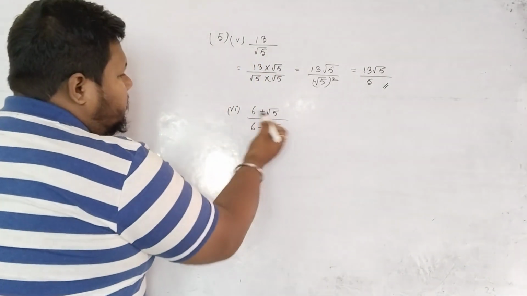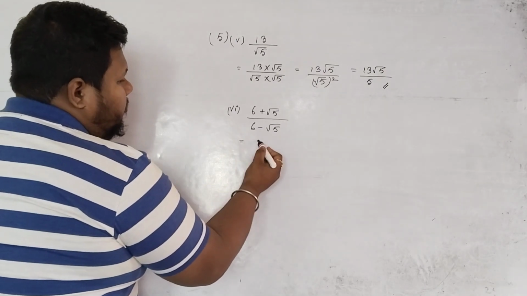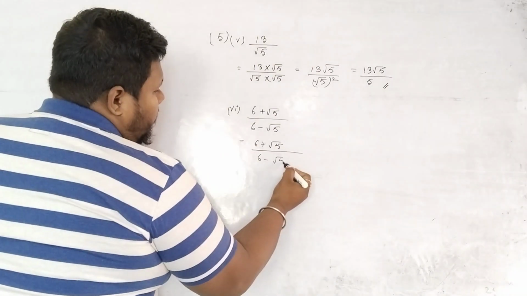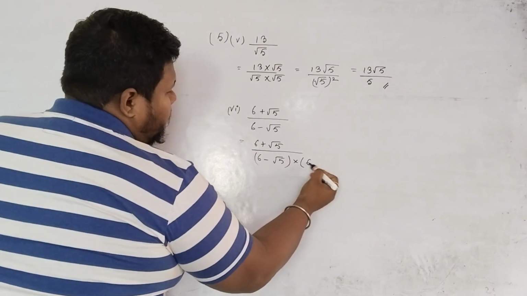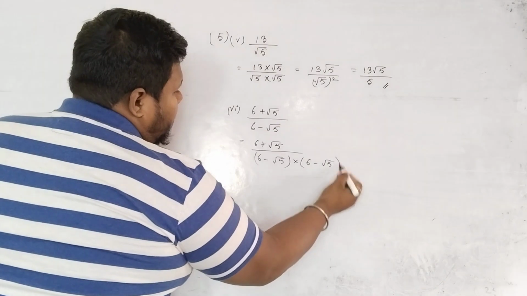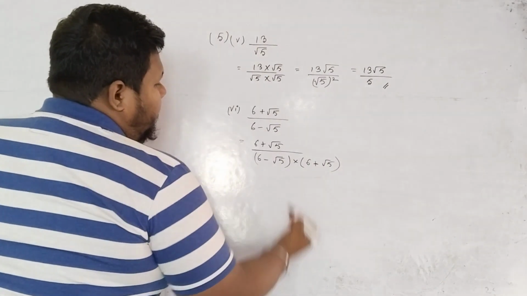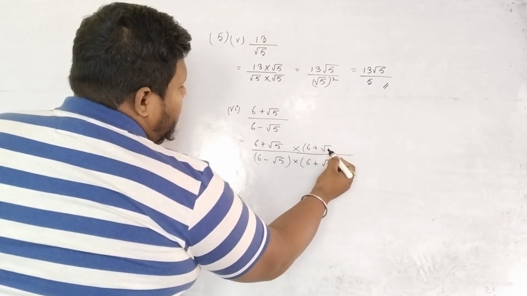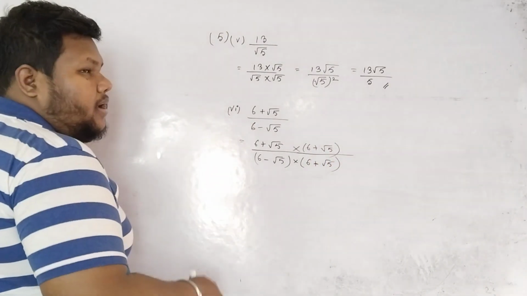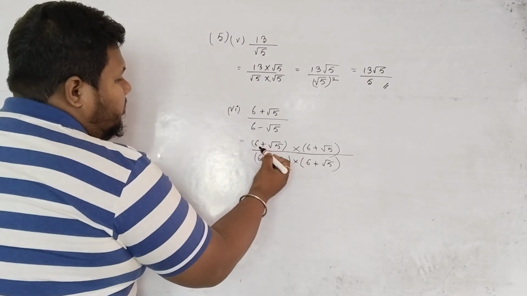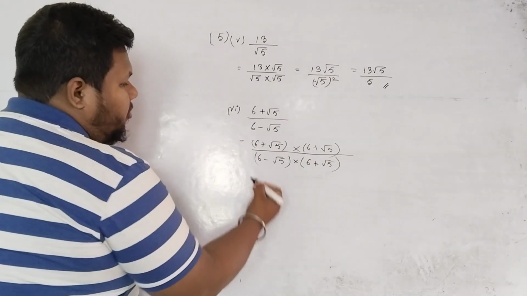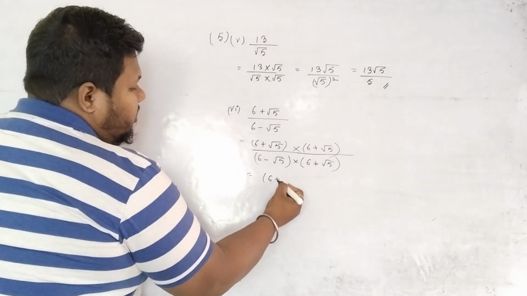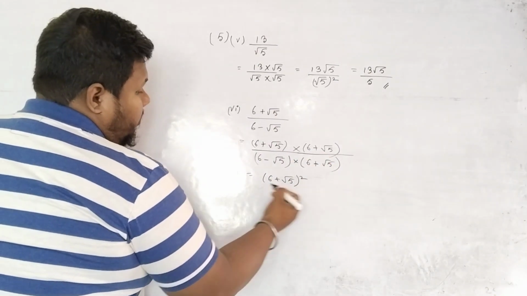So next question, 6 plus root 5 by 6 minus root 5. Two terms are there. So we will multiply with the same two terms, 6 root 5, but here minus is there, so the sign will be plus here, and whatever we have multiplied in the denominator, that same thing will multiply with the numerator. So 6 plus root 5 into 6 plus root 5, you tell me what will be the answer? Same two terms are there, right? So it will be 6 plus root 5 whole square.